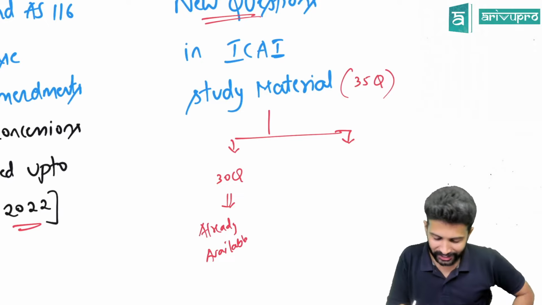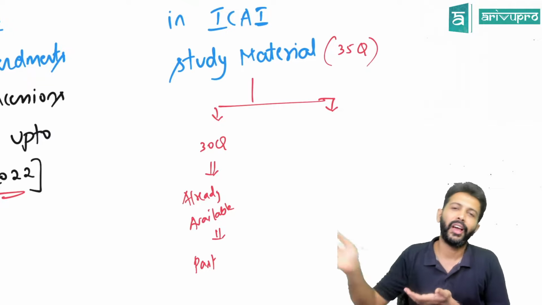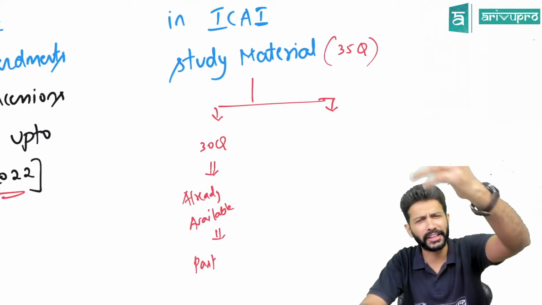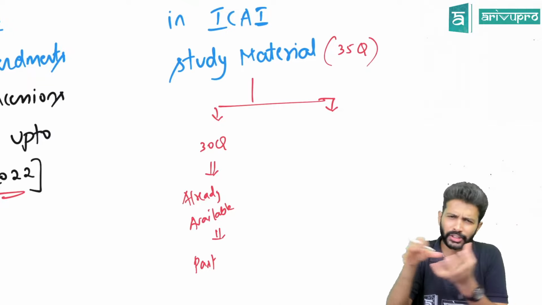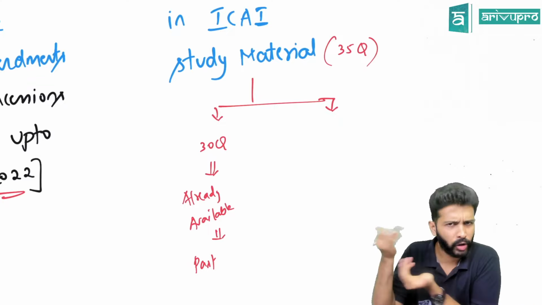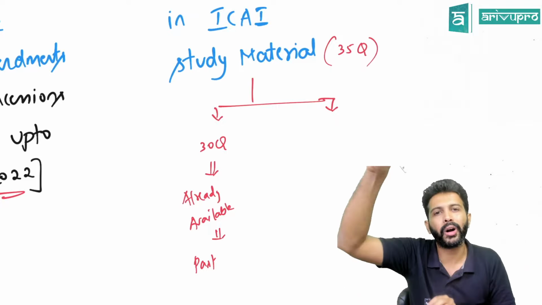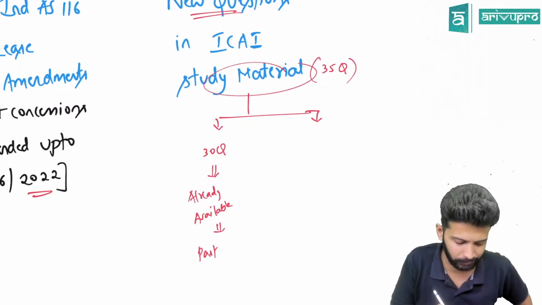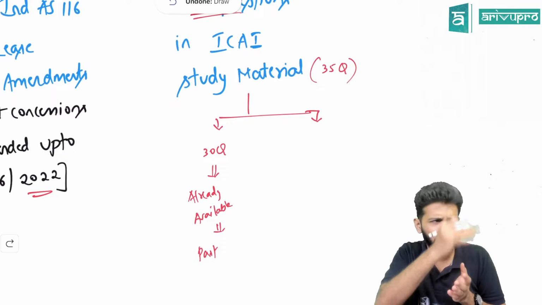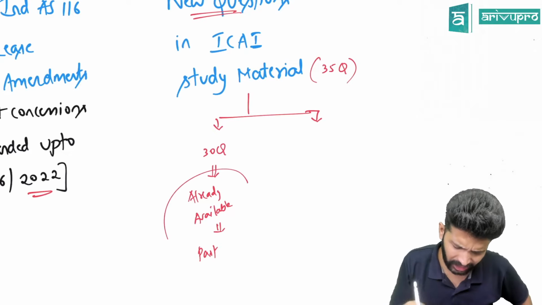Because these are all past RTP and MTP questions. The RTPs from 2018, 2019, 2020, 21, all those questions we had already covered. ICAI has taken the same questions and brought them into their study material. They've just copied from there and pushed them here. Since we have already covered them, that will not be a problem.